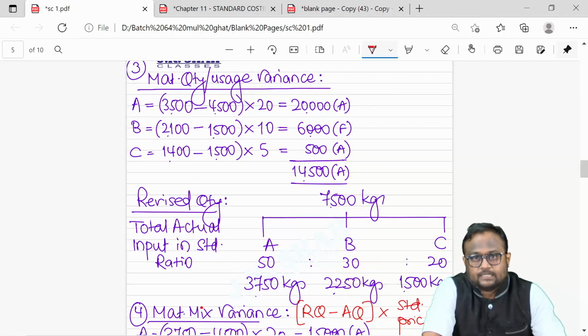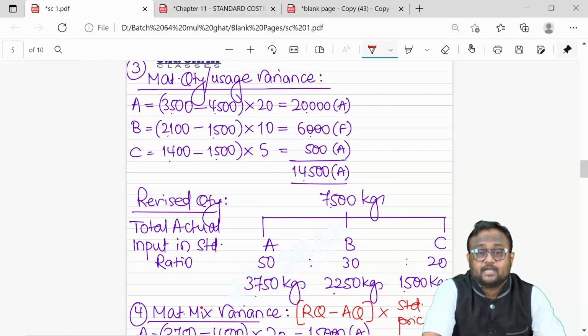Now listen, since usage variance, quantity variance, is a responsibility of the production manager, do not consider actual price in any of the calculations, because actual price is a responsibility of the purchase manager and not the production manager, guys. We are currently calculating the sole pure responsibility of the production manager. So I'm not supposed to take actual price into consideration. So the whole quantity variation, whether adverse or favorable, is multiplied by standard price.